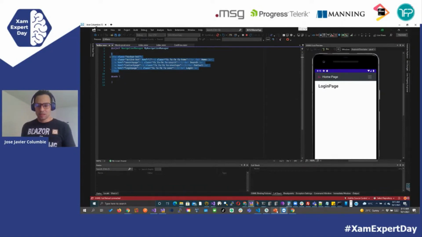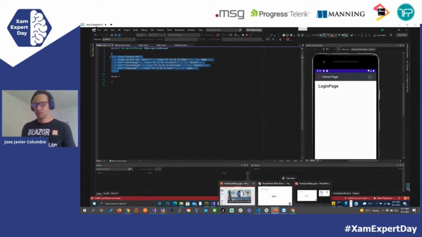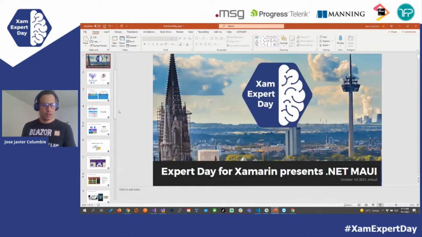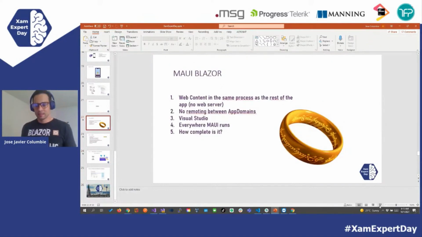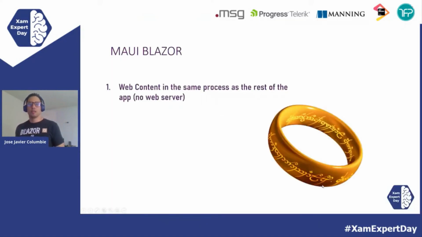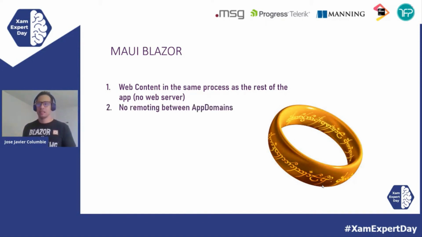So let's come back to the slide for just a second, because I think that we are almost out of time. So a few last notes on MAUI Blazor. The web content is in the same process as the rest of the app. So there is no web server, there is no HTTP request, everything is running right there locally. There is no remoting between app domains or anything crazy like that. We're using Visual Studio, all the tooling that we know. And if you know MAUI, it's also going to have support for VS Code. It runs everywhere MAUI runs. Like with mobile Blazor Bindings, it's like running everywhere Xamarin.Forms runs. This will run everywhere MAUI runs.